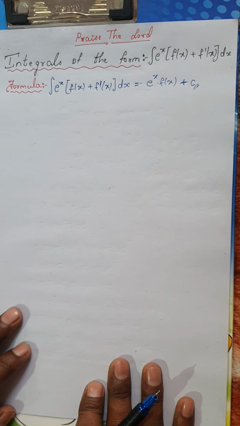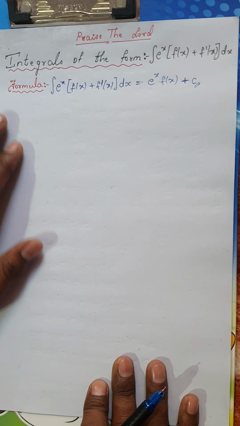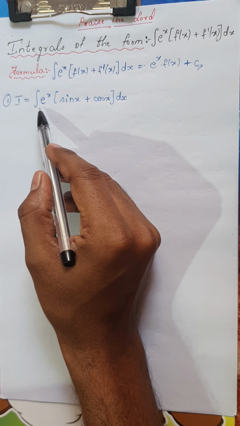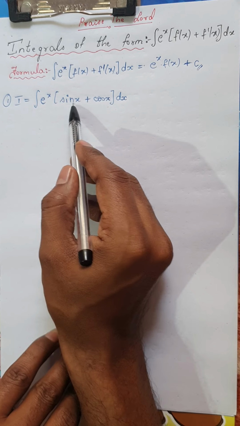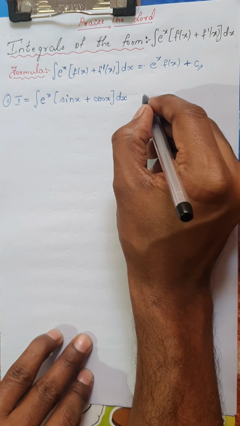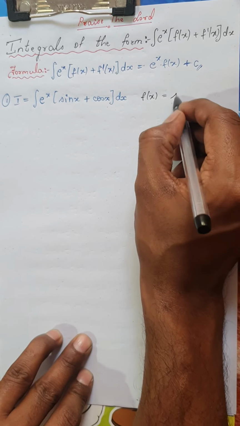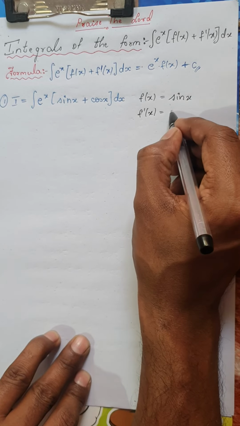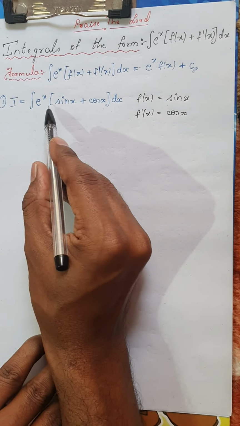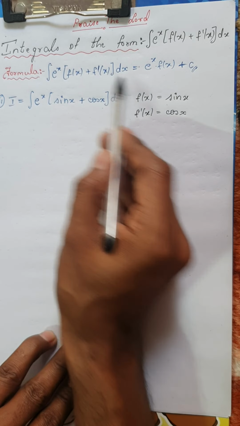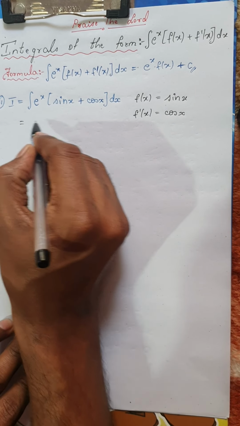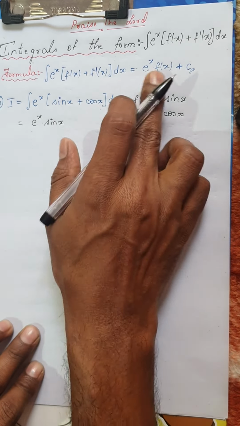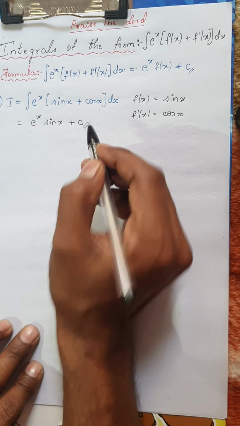Okay, so now we are going to solve the problems related to this. Are you ready? So the first integral we have today is integral of e power x into sin x plus cos x. Now we all know if f of x is equal to sin x, then f dash of x, derivative of sin x, would be cos x. So this is of the form integral of f of x plus f dash of x. Therefore this integral I could easily write as e power of x into sin x, which is f of x, plus c, which is a constant of integration.